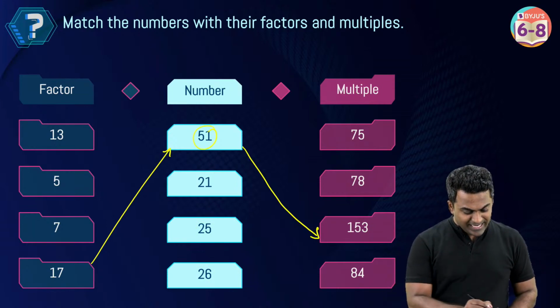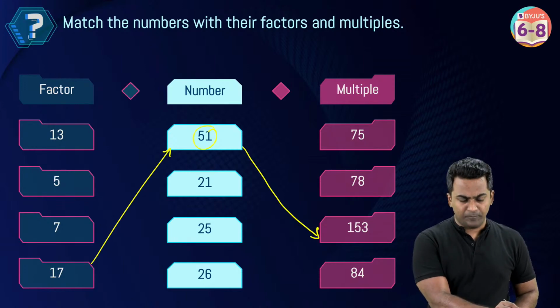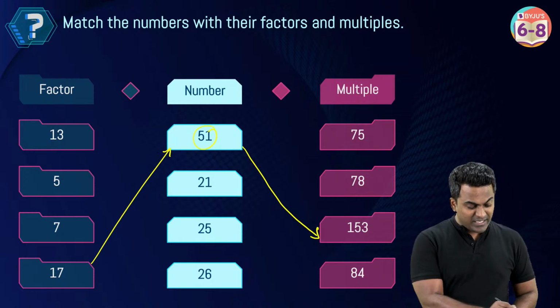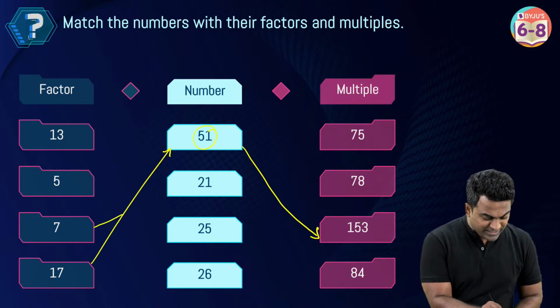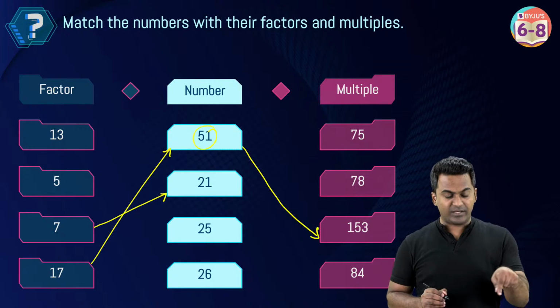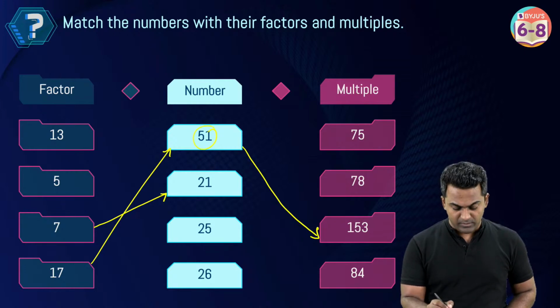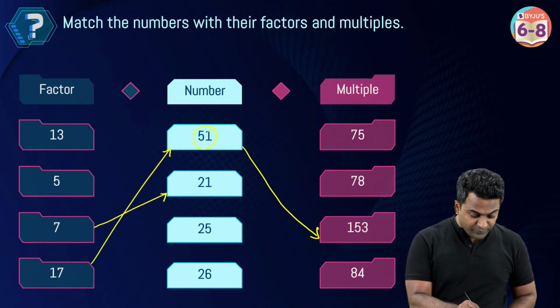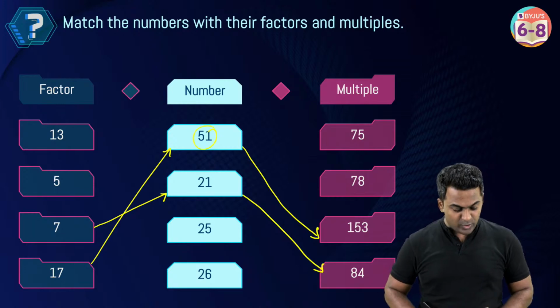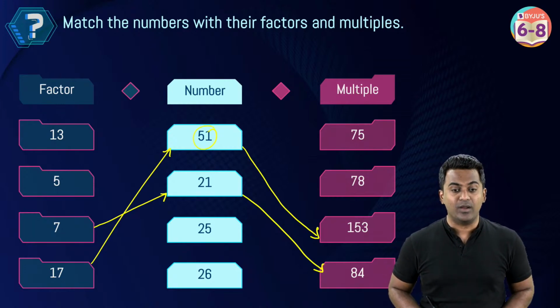Now tell me similarly for 21, what is the factor and what is the multiple out of these options? All right. Like 21, is it divisible by 13? No. Is 21 divisible by 5? No. Is 21 divisible by 7? Yes. So 7 is going to be a factor for 21. Very good. And in a similar way, what is the multiple? 75 is not a multiple. 78 is not a multiple. 84 here is going to be a multiple for 21.